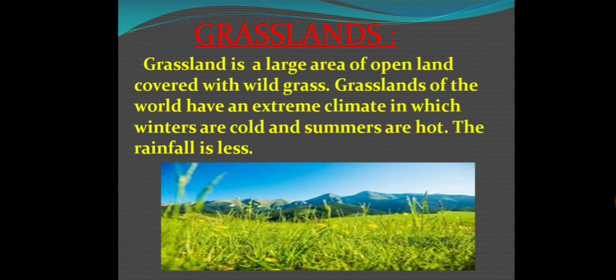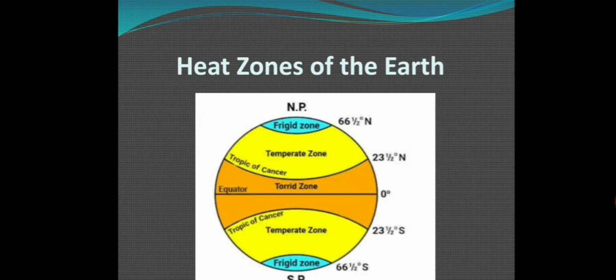Why do all the grasslands in the world have extreme climate? Because most of the grasslands of the world are found in the temperate zone. Temperate zone is yellow in color. See, the temperate zone lies between 23.5 degrees north and 66.5 degrees north in the northern hemisphere, and between 23.5 degrees south and 66.5 degrees south in the southern hemisphere.